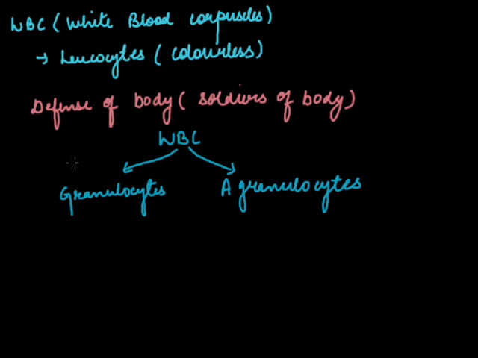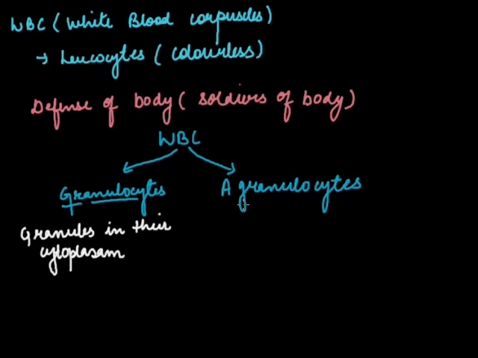What are granulocytes and what are agranulocytes? The WBCs which have granules in their cytoplasm are called granulocytes. Agranulocytes are the WBCs which do not have granules in their cytoplasm. Granules are absent.